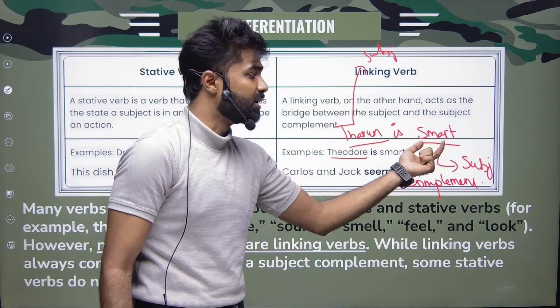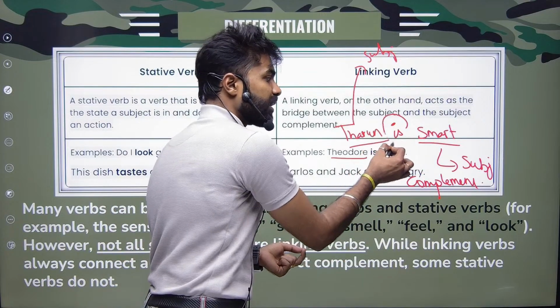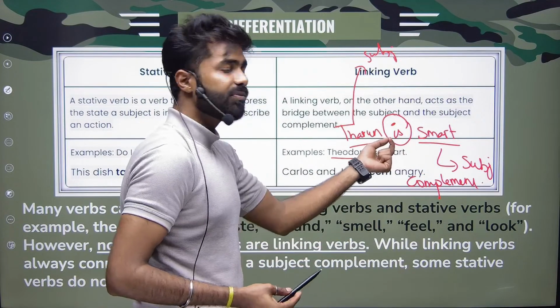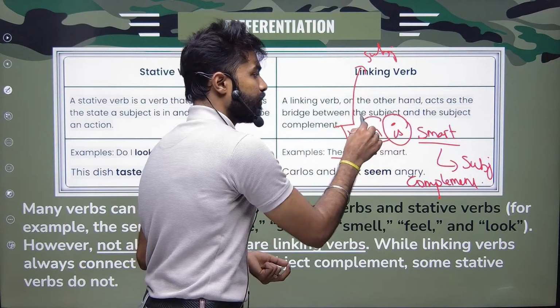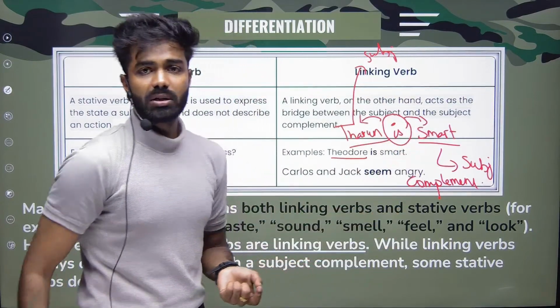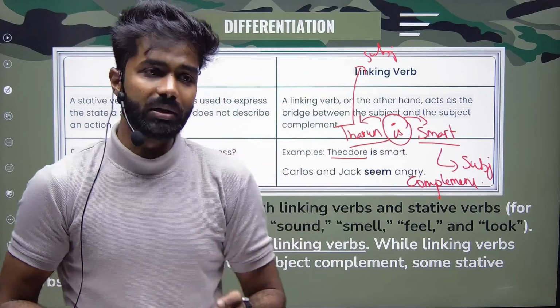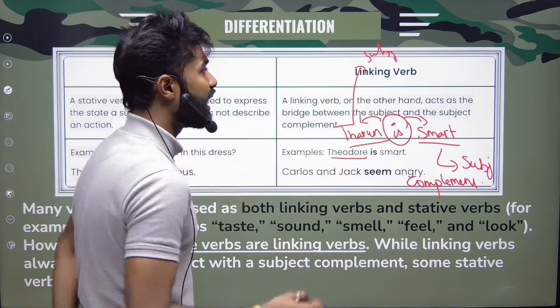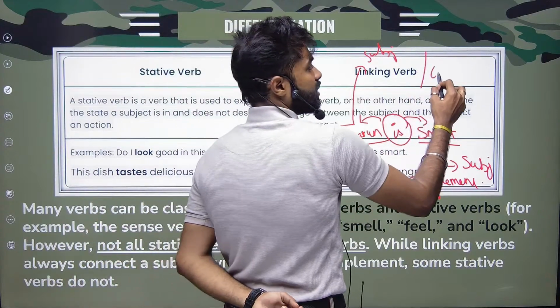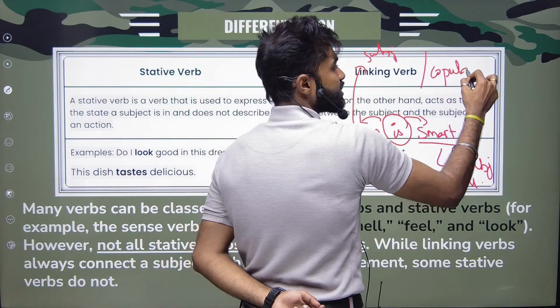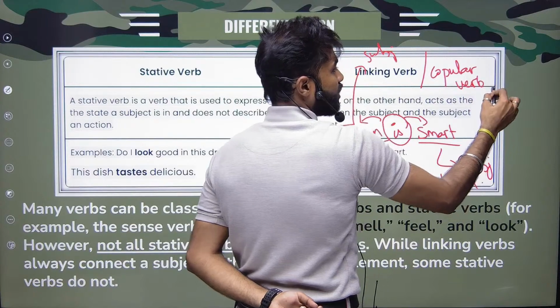Tarun is smart. So any verb which is linking subject and subject's complement, we call it a linking verb. What is the other name of linking verb? The other name of linking verb is copula verb. All right.